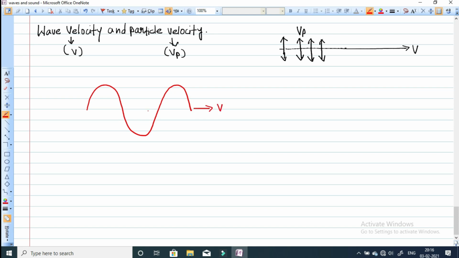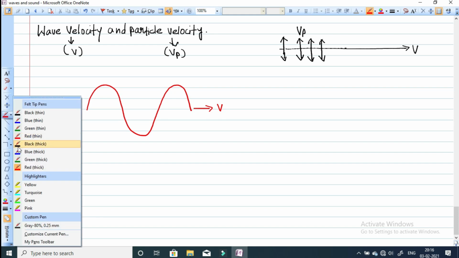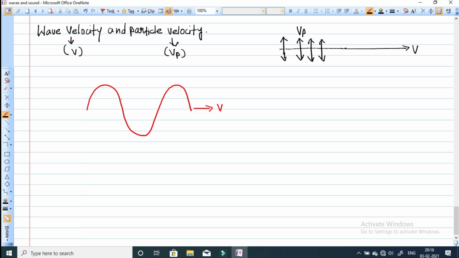And let me take a particle at any point. This is your particle. At this point, suppose this is a wave, represented by the red line. This is the direction in which the wave is traveling. Okay, and the particle is oscillating along y-axis. So this is the direction of wave velocity. At any instant of time, suppose it is moving in the upward direction.